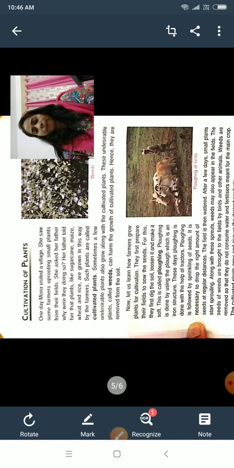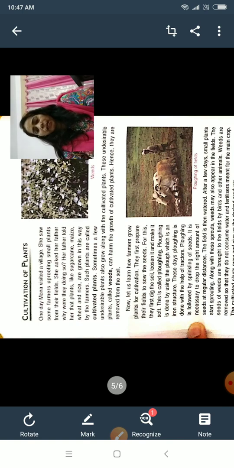So after plugging, the farmers spread the seed in the field at a proper distance, okay, not very close to each other, and then they sprinkle the seed. After sprinkling the seed, they water the field, and after a few days small plants start sprouting, okay, and they will grow.